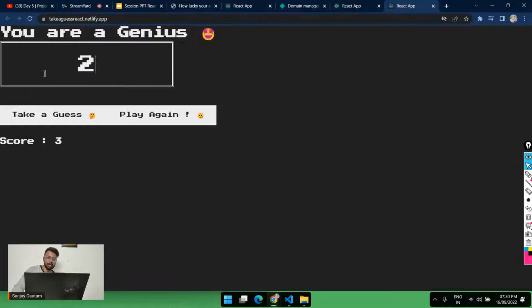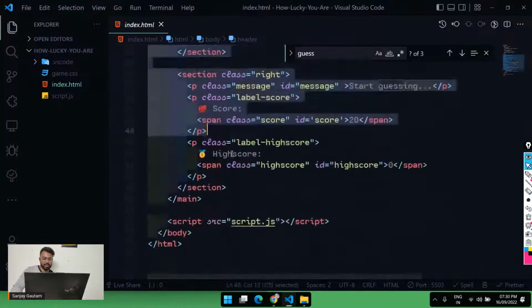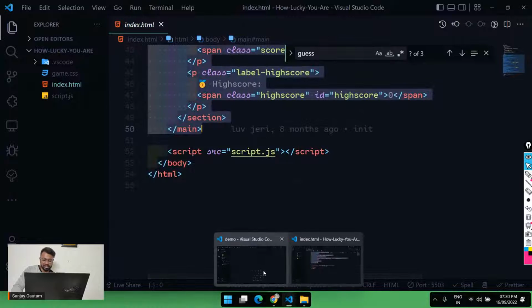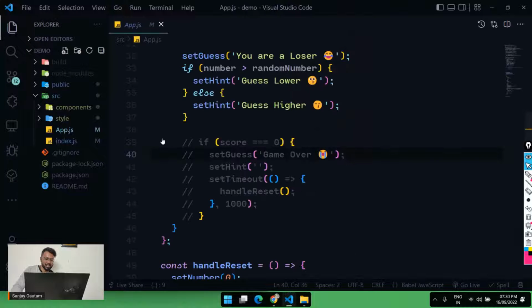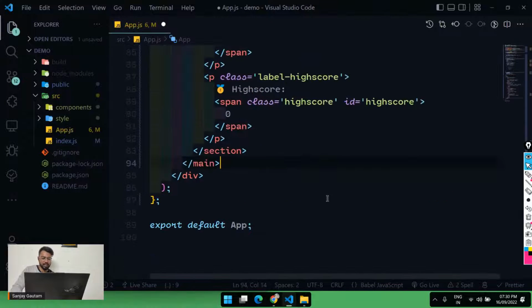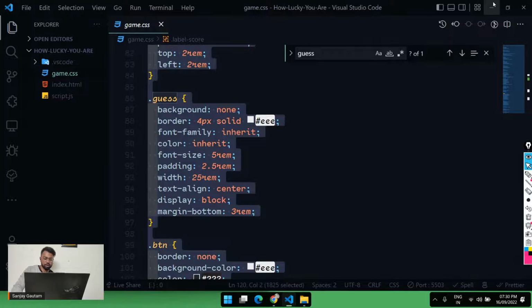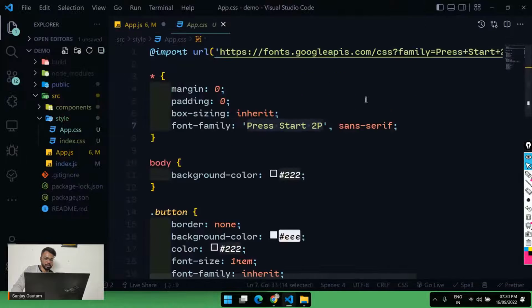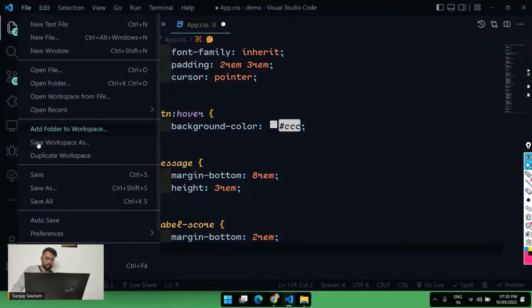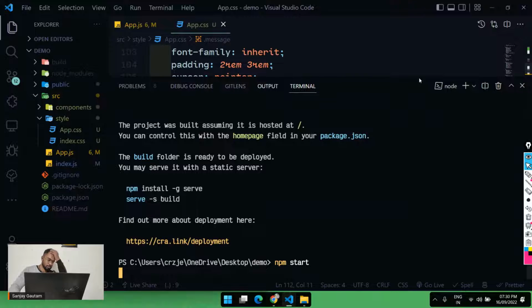And you can add some tests from your side. And if you're feeling lazy, what you can do is go over here and copy this whole HTML. As I just told you, it's very easy to do. Just go over here and paste all of your HTML here. And for the CSS part, you can just copy the CSS and paste all of your CSS here. If I give it a save, I have to execute npm start. Okay, it's all done for you.